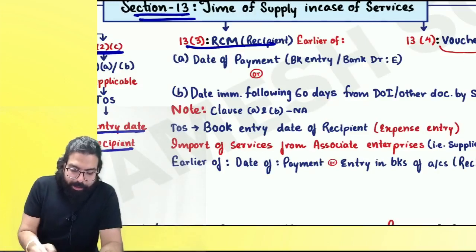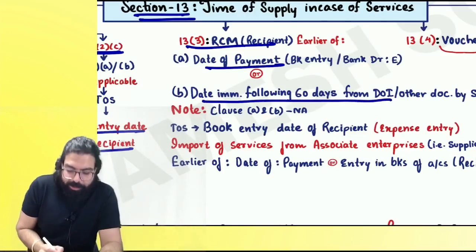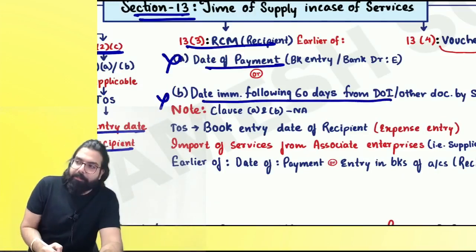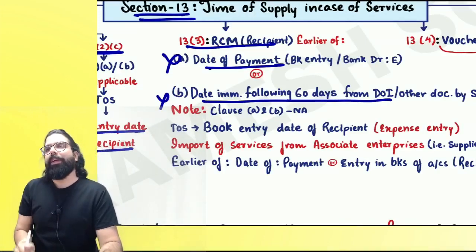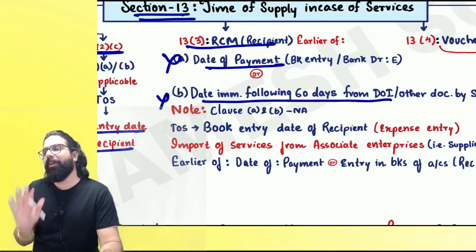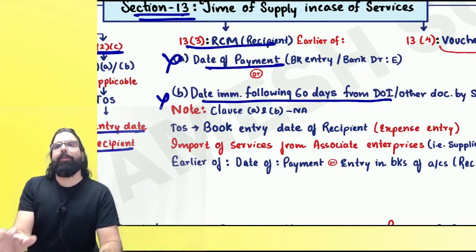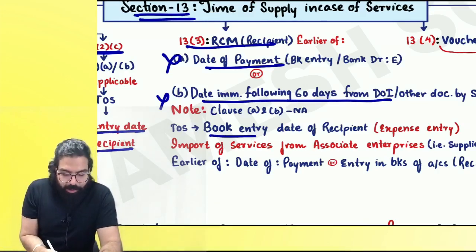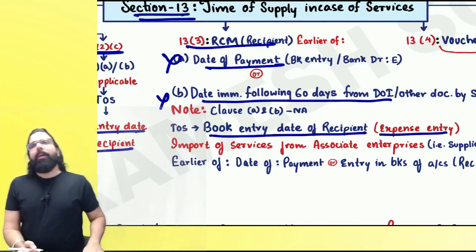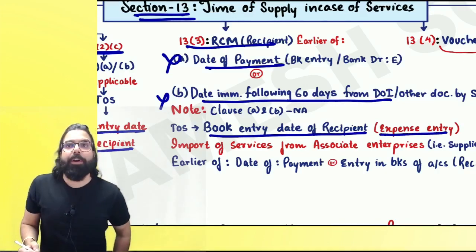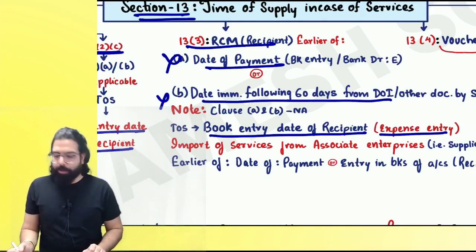Chalo, let's go ahead. So date of payment or 61st day. Sir, if both of them are not there, then under reverse charge, you have received the service. You would have paid, no? For the service receipt, you would have paid in cash, whatever it is. The day you make the payment, the book entry date of the recipient, where the expense would have been recorded, not the payment date. Expense recording date will be taken. Can we go ahead, everyone?